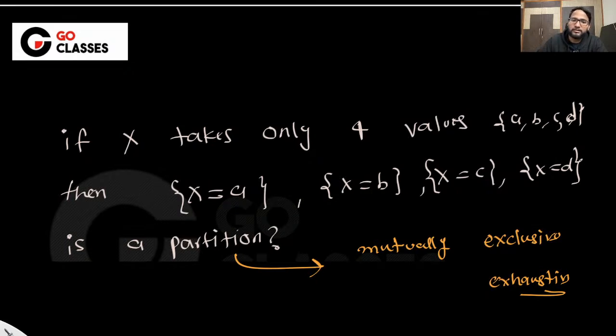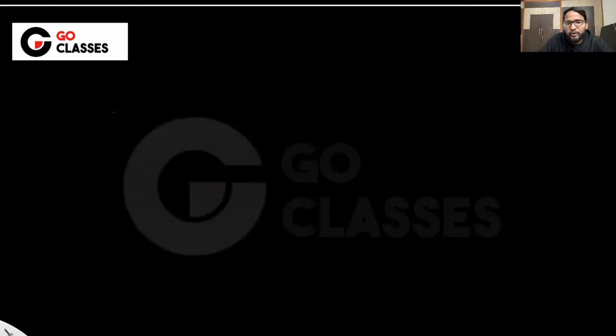The answer is yes, right? So the answer is yes. Basically, if I say it is true or false, then this is also true. Anyway, let's not worry about it. But I just wanted to tell you that if you are writing X equal to A, it is a set, and you are actually finding out the probability of this set, right?